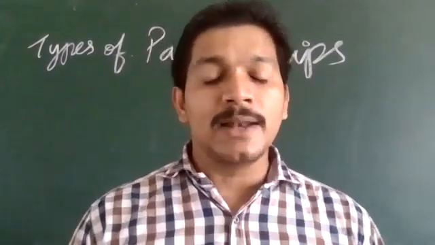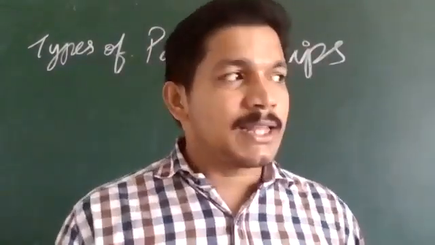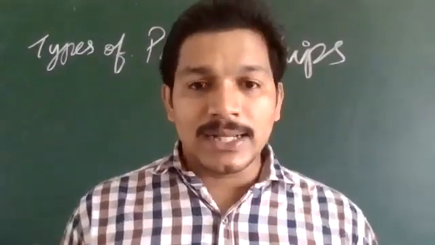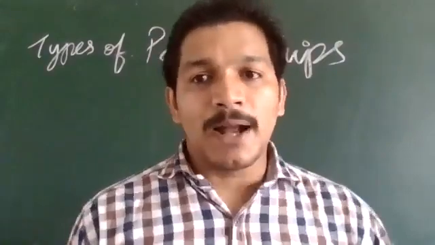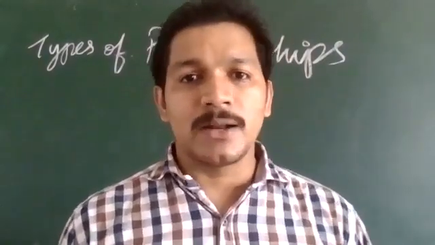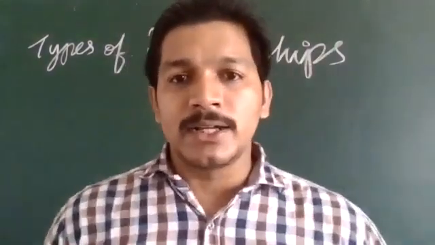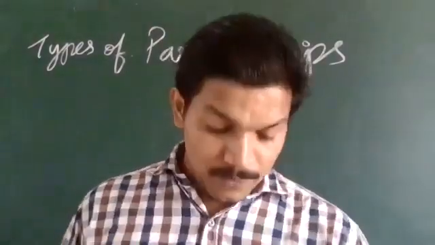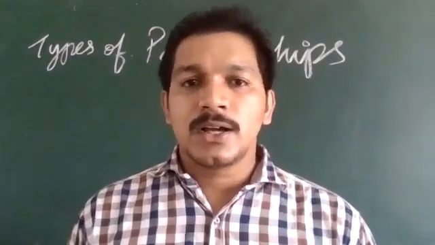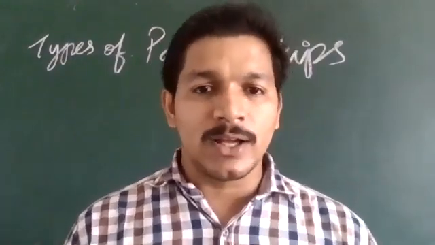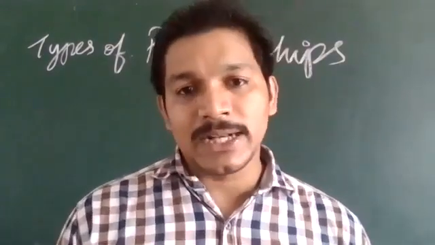Then next we studied about the partner by estoppel. Partner by estoppel means that he is not a partner, but because of his behavior or the way that he is doing things, others understand that he is also a partner. Okay, so others are mistaking him as a partner. That is called the partner by estoppel. And he is also not investing any money in the partnership business. He is not sharing profit and losses. He is not managing the activities of the business, but he also has unlimited liability.